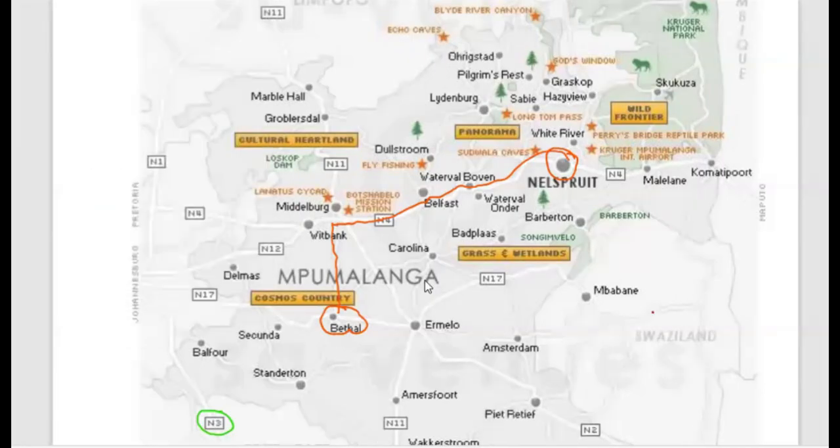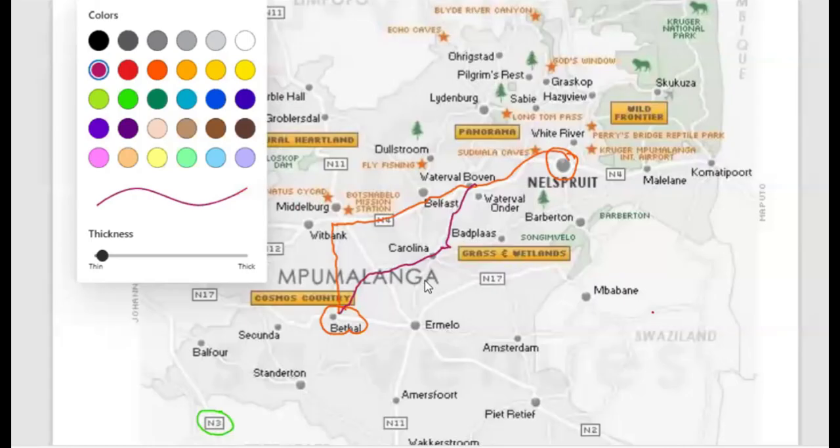Another option, they can go through Carolina, then via Belfast, then they can link to the N4 and go to Nelspruit.